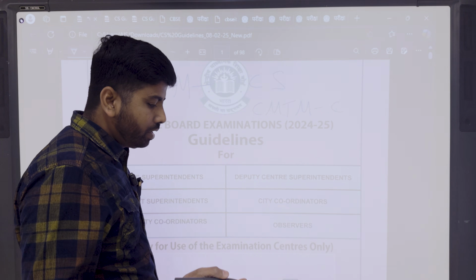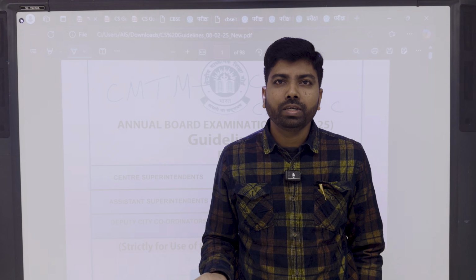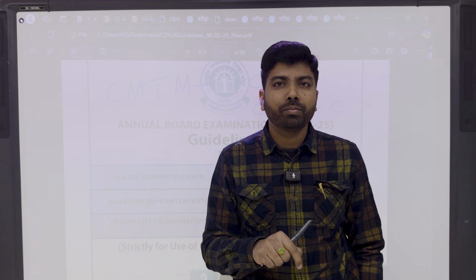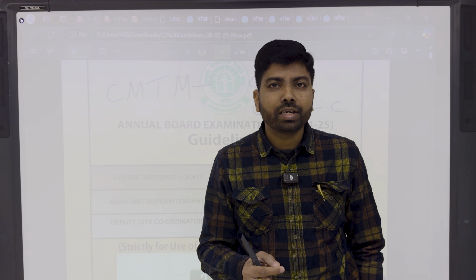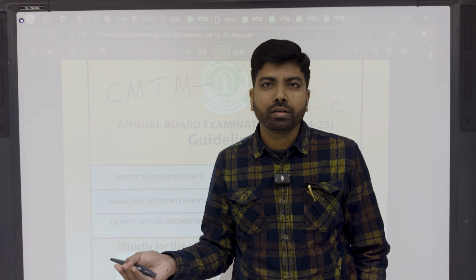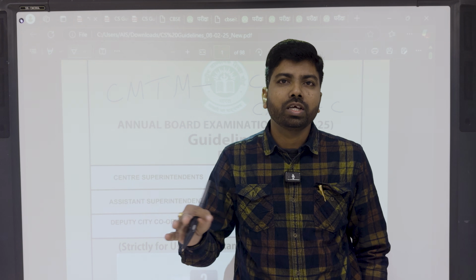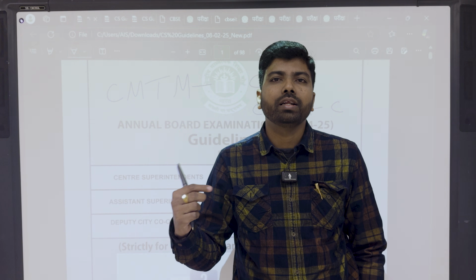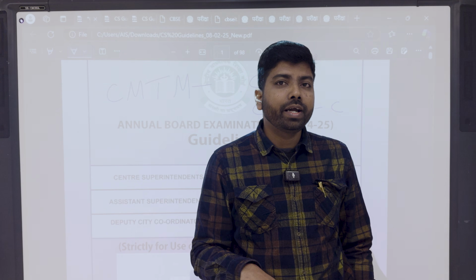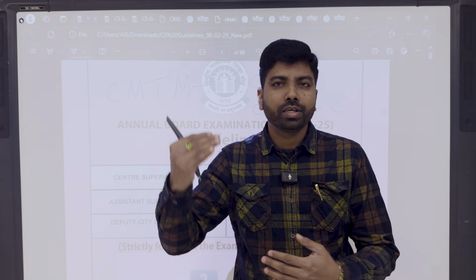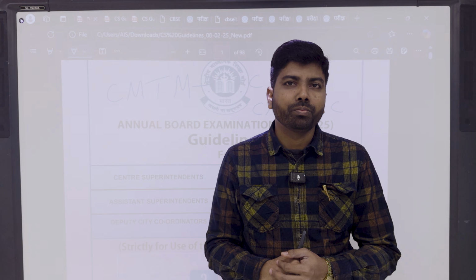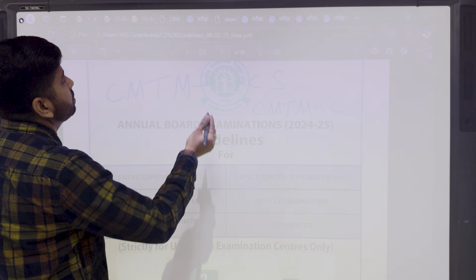After downloading the app, we will verify with OTP because we have to enter the mobile number. If the mobile number is not activated, we have to immediately contact the regional officer, and they will update the mobile number. Then you will get the OTP. Once you enter the OTP, you will get all the reports there. Then you have to update all the things.